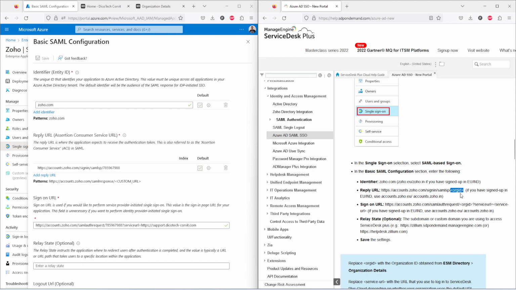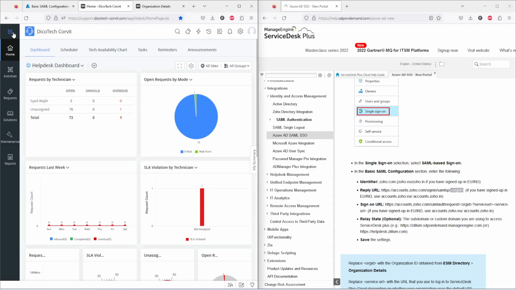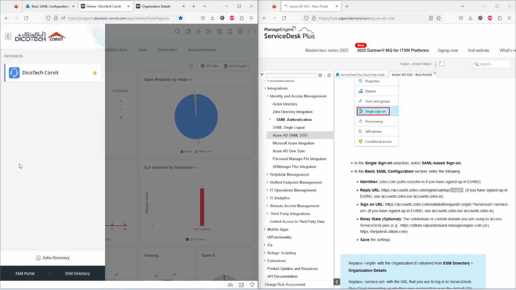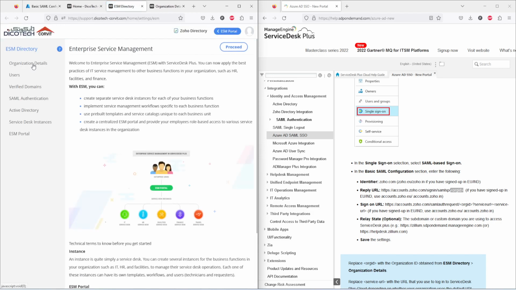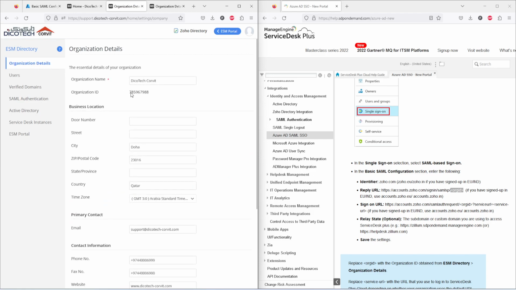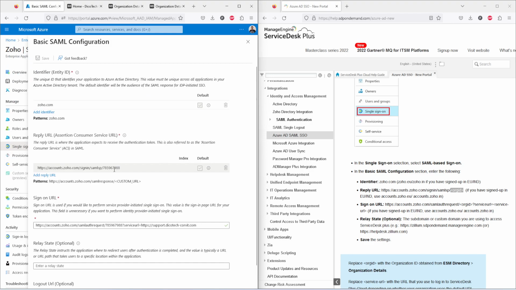This is our organization ID, which you can take from your Manage Engine portal. Let me show you from where you can get it. Just log in on Manage Engine Service Desk Plus, click on this icon and click on ESM directory. In ESM directory, you need to click on organization detail, and this is your organization ID, which you need to provide here, which you need to replace with these words.